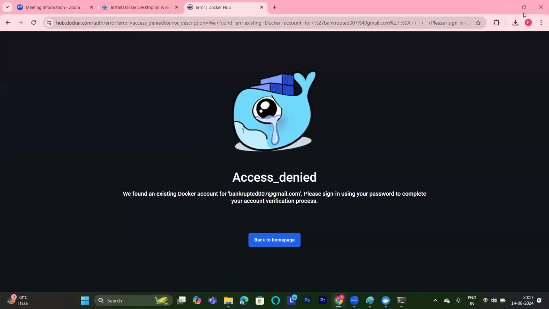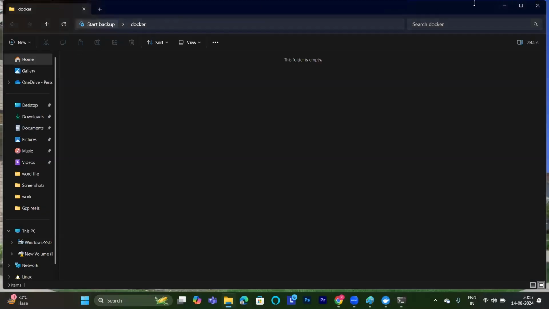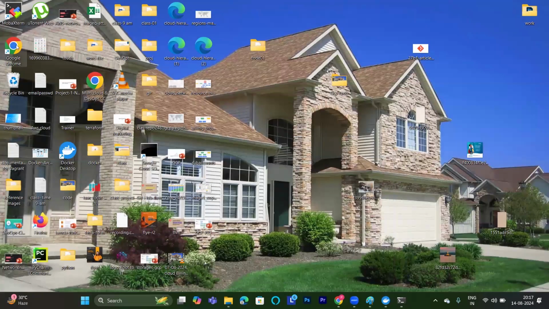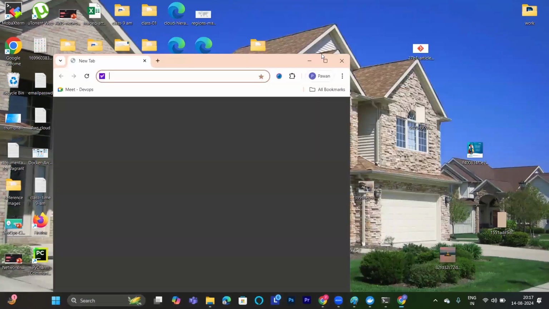Okay. What I need to do? I need to change this thing to incognito mode. I have other options as well. So this is not a single option I have. I have other options as well, where I can go. I have many accounts here. This is my other account.